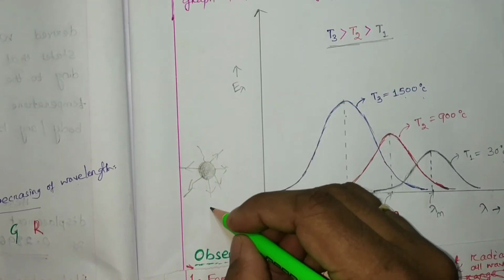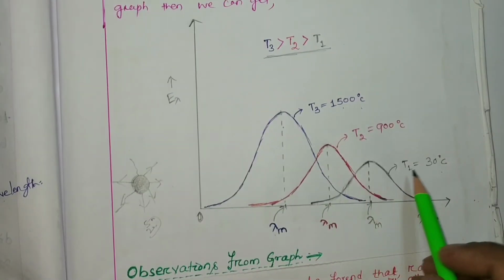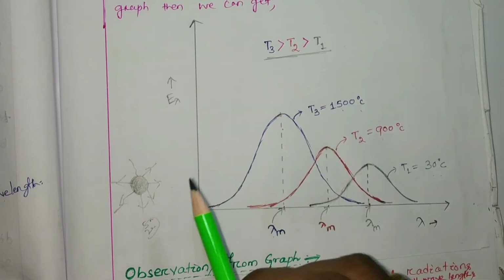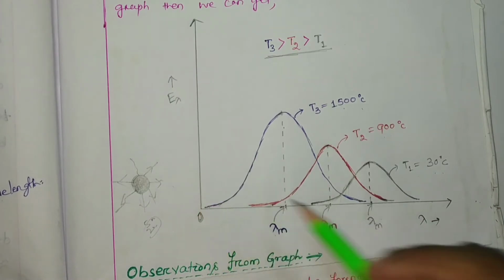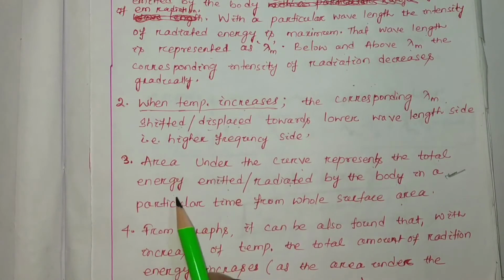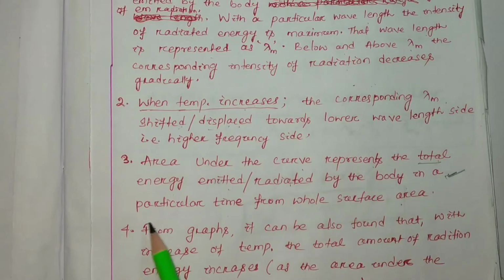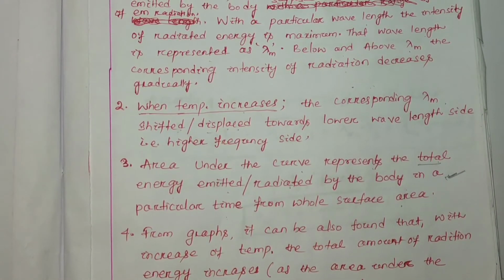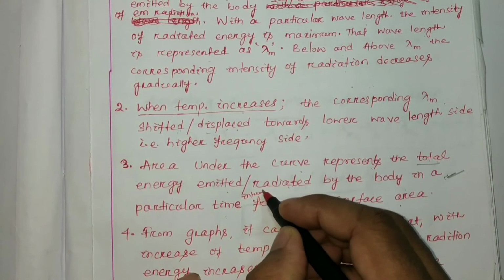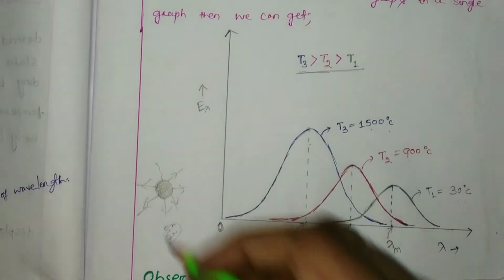Suppose you are measuring for 2 minutes; then you have to measure 2 minutes at 30 degree, 2 minutes at 900 degree, and 2 minutes at 1500 degree also. So here the area under the curve represents the total energy emitted or radiated by the body in a particular time interval from the whole surface area.